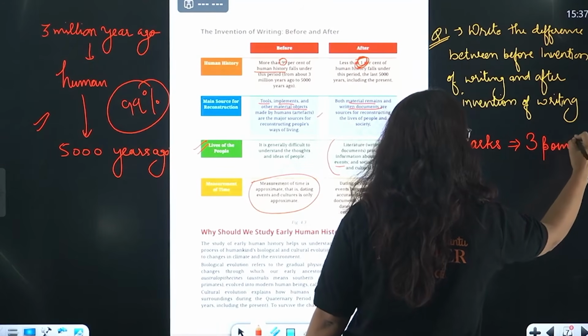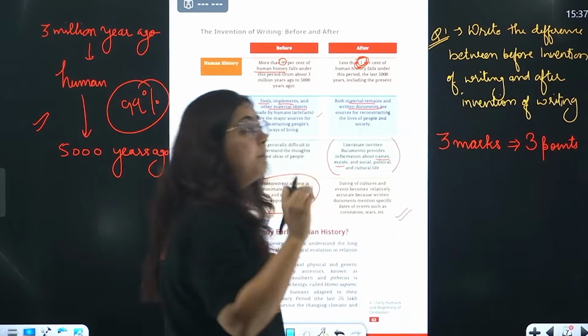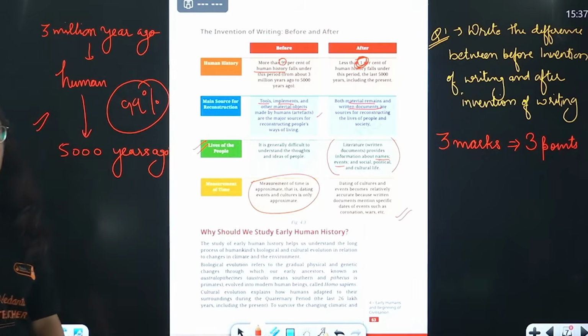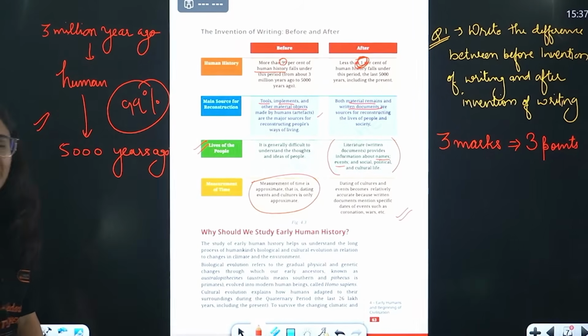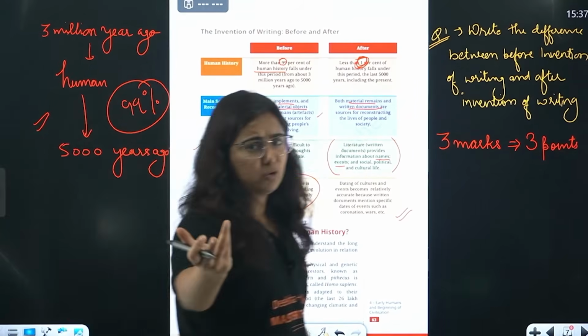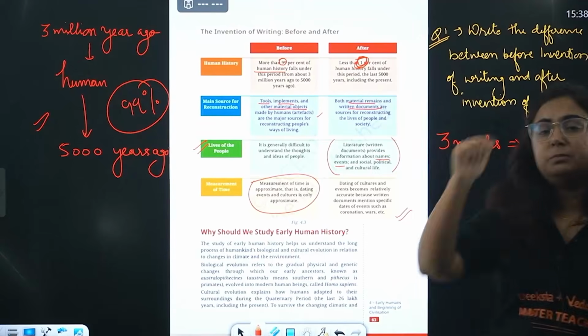3 points. In the book there are 4 points. You can learn all the 4 for your safety. No risk. What happens if you forget one? Usually happens to you. Great.